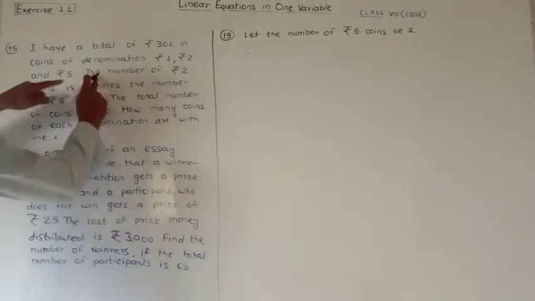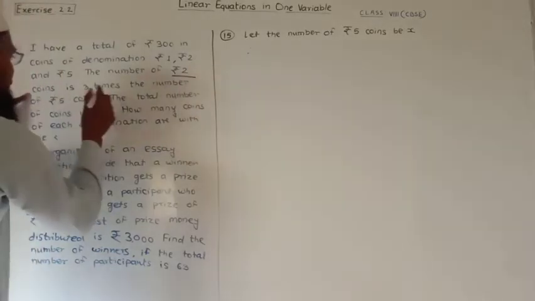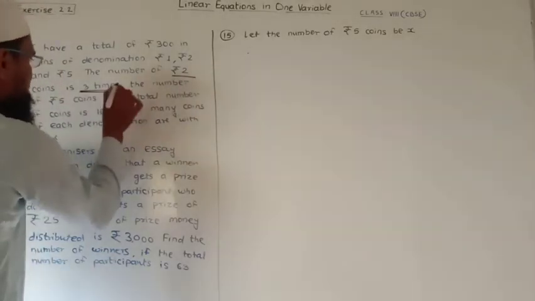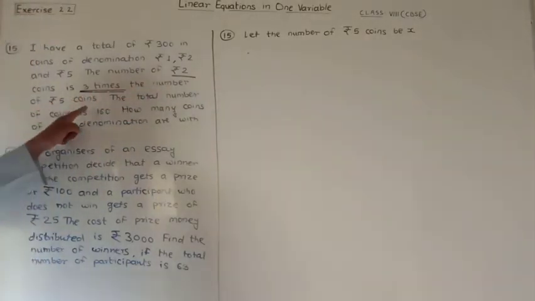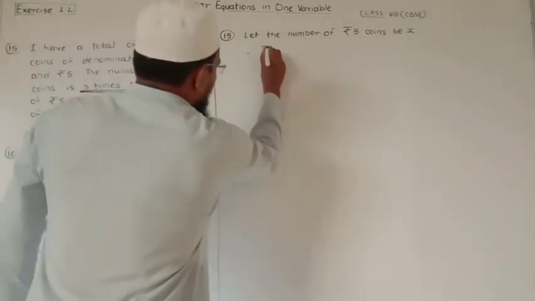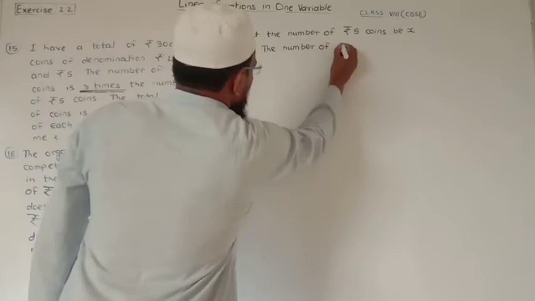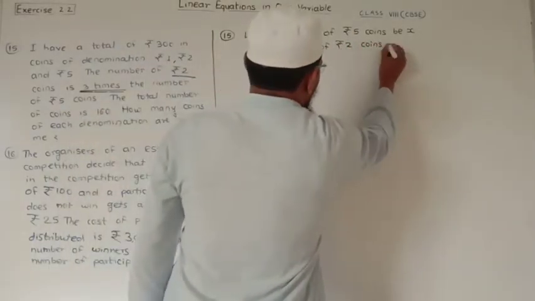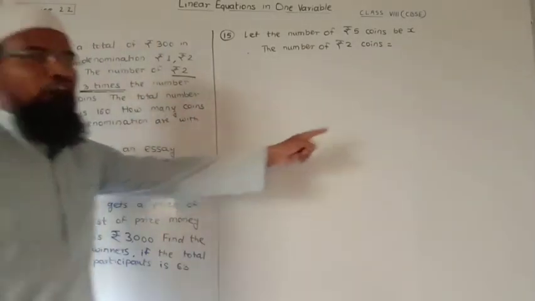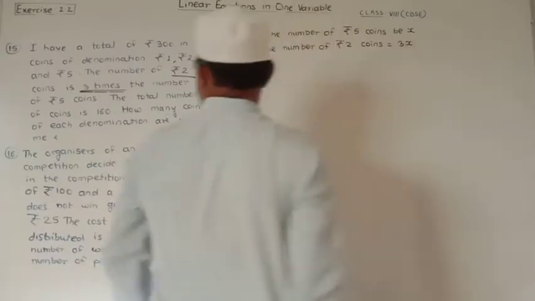The condition is that the number of rupees 2 coins is 3 times the number of rupees 5 coins. Therefore, we can say that the number of rupees 2 coins is equal to 3 times x, which is nothing but 3x.